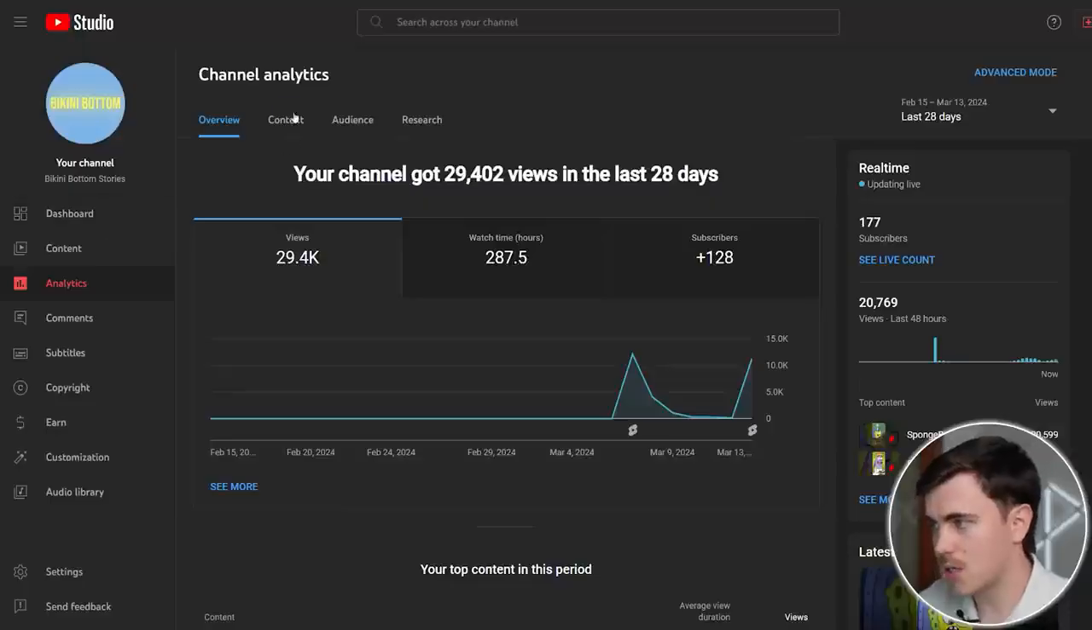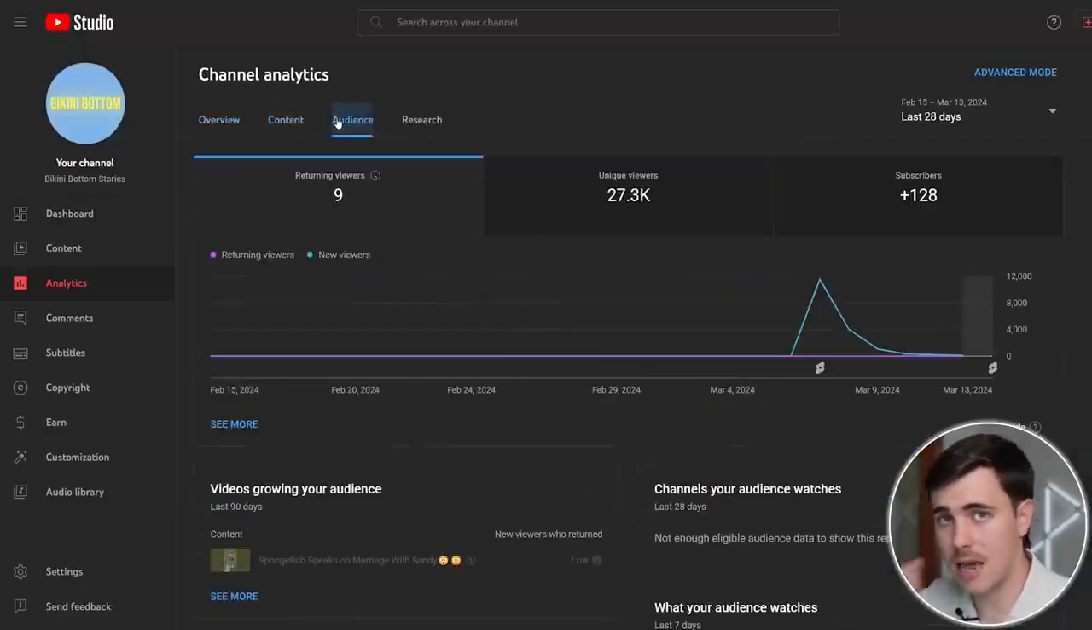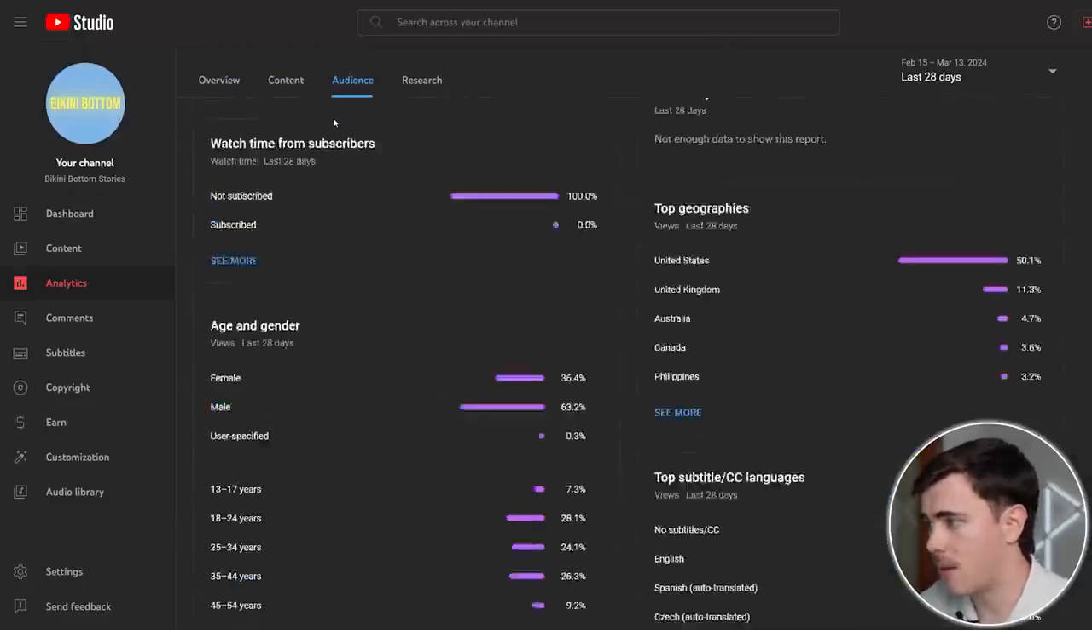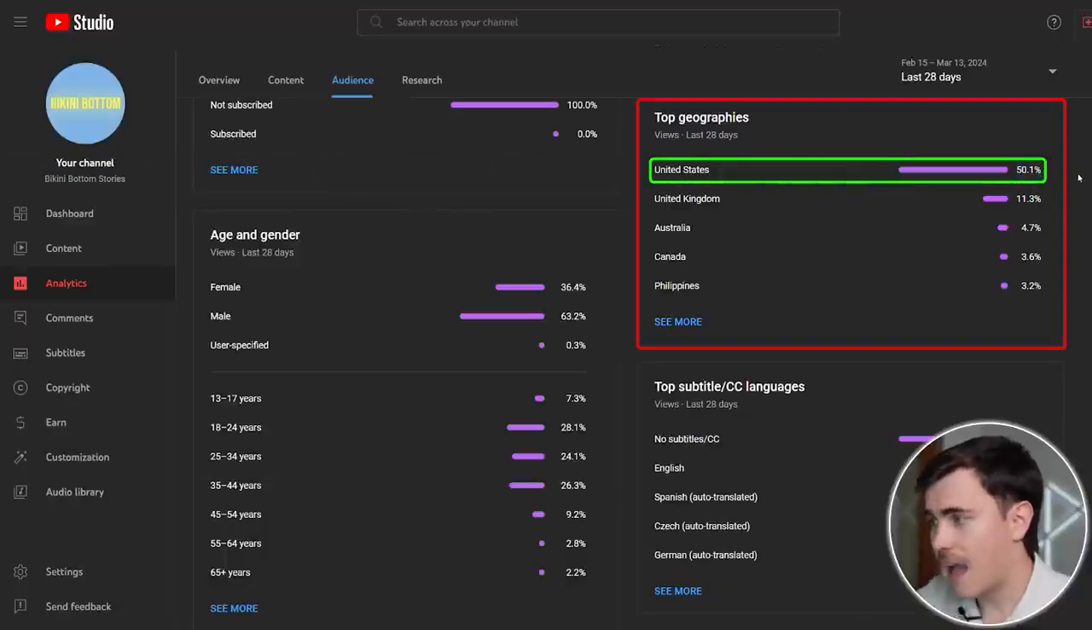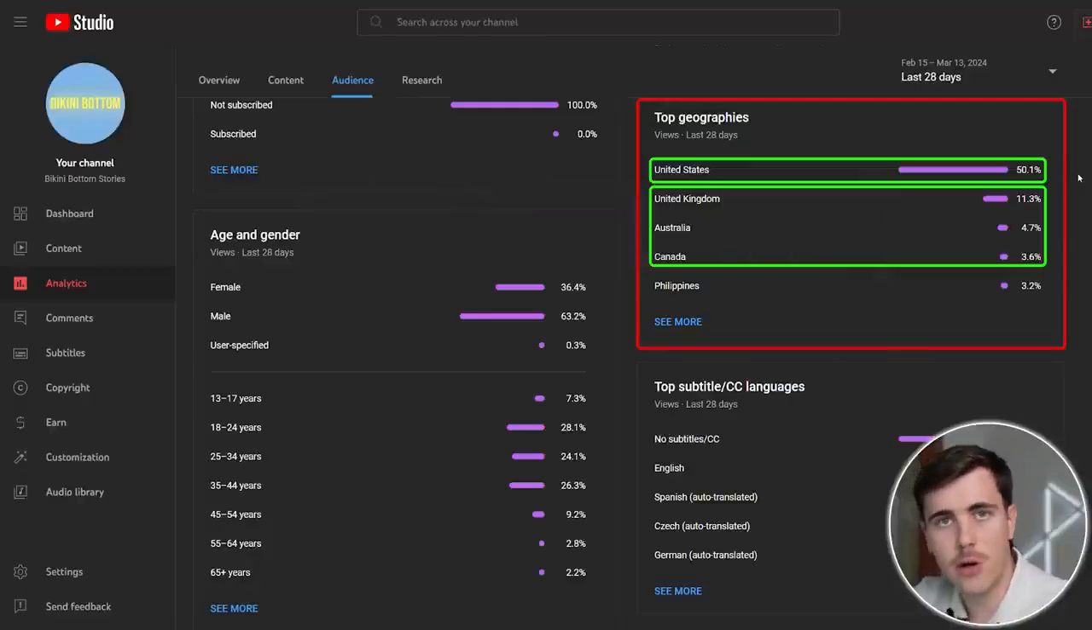Something else that is really positive for when we start worrying about monetizing our channel is our audience tab. If we come down to my geographies, you can see that the United States is 50%. I have never seen this rate on any of my channels, and what it means is that we will achieve a very high RPM when we monetize our channel. What's even better though is the top 4 countries are also typically very high paying RPMs.